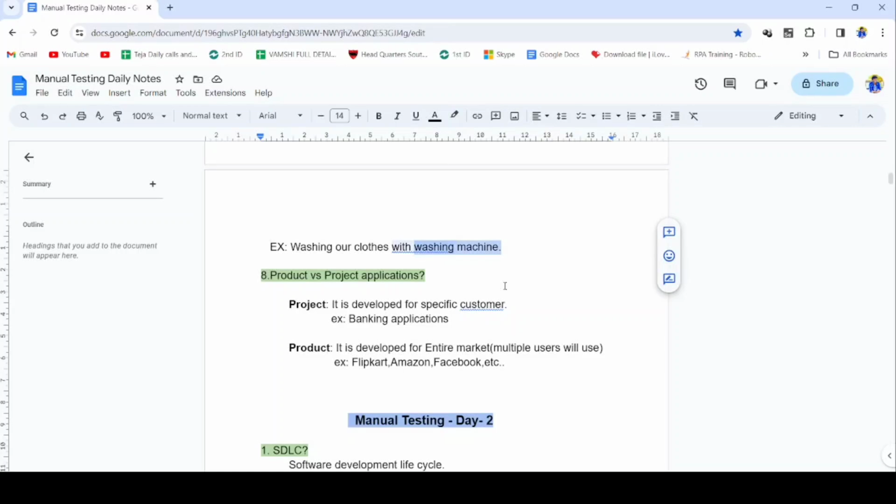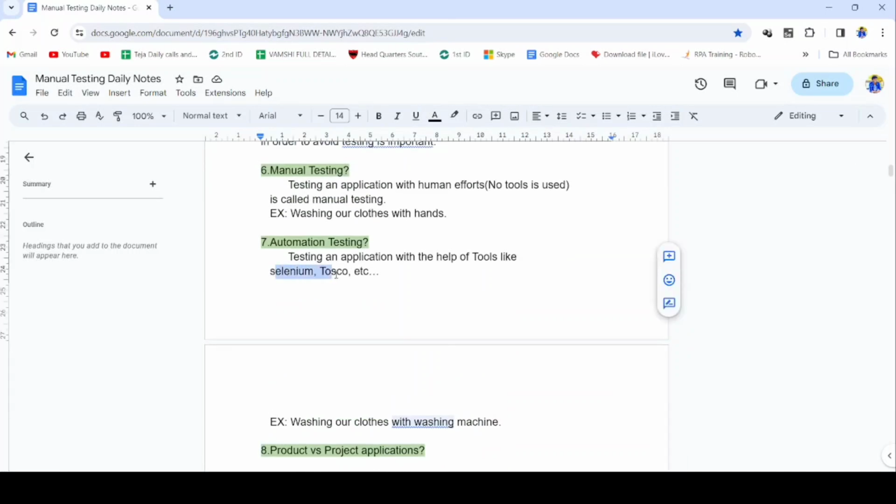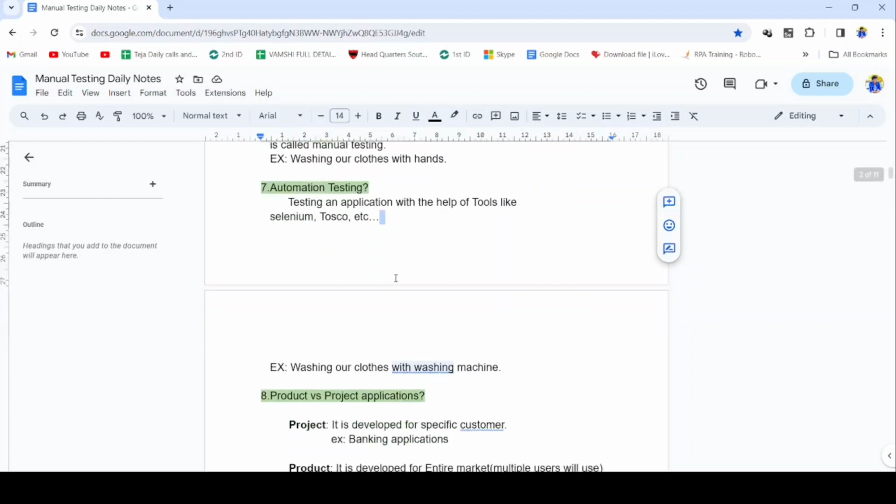So when we are using tools like Selenium and Tosca to test the software application, that is called automation testing.